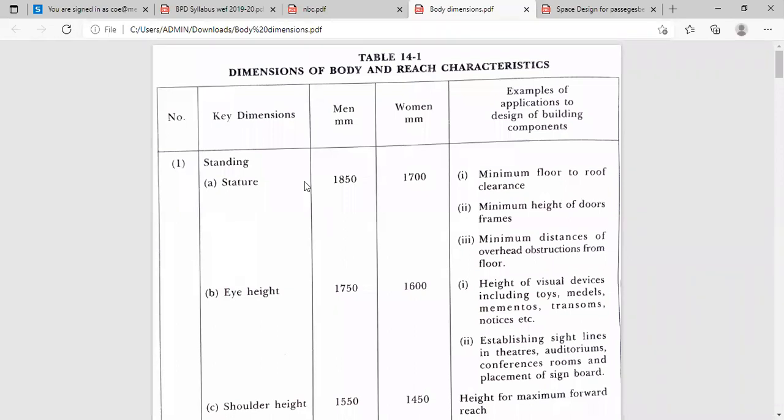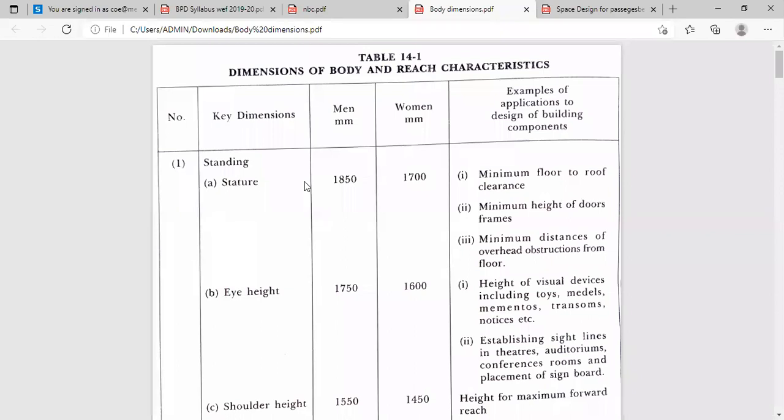So generally we are going to consider the dimensions for the average man and average woman. Firstly, we are going to discuss when the man and woman are in a standing position, whatever their height is.